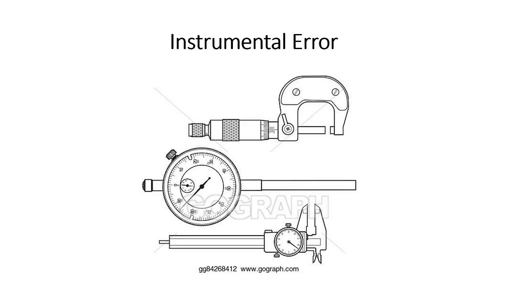First one is instrumental error. It is caused by non-ideal instrument behavior, by faulty calibration or by use under inappropriate conditions. Typical examples of instrumental error include drift of electric circuit, zero error of instruments like screw gauge, vernier calipers, etc. Then the calibration errors in meters, weights and volumetric equipment, etc. It can be corrected by calibration with suitable standards.